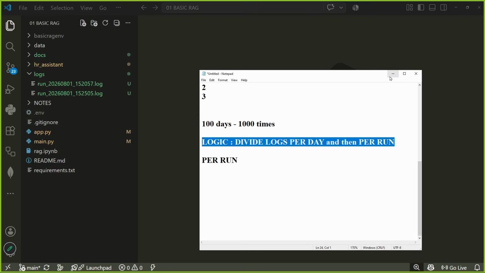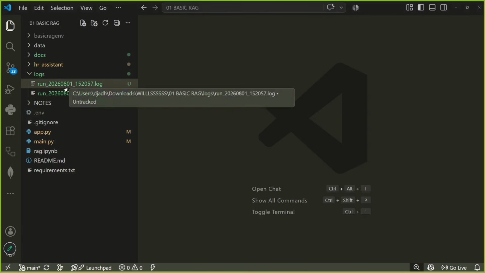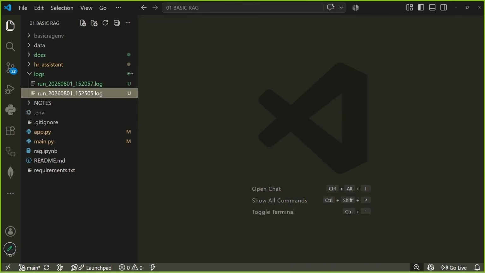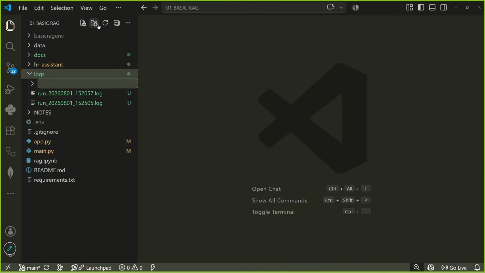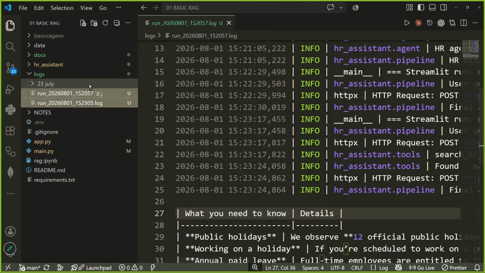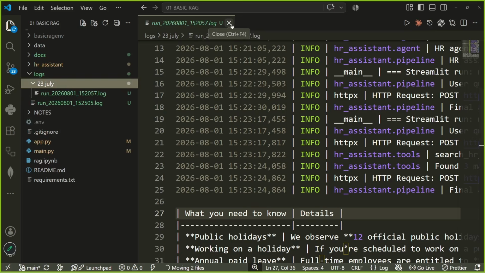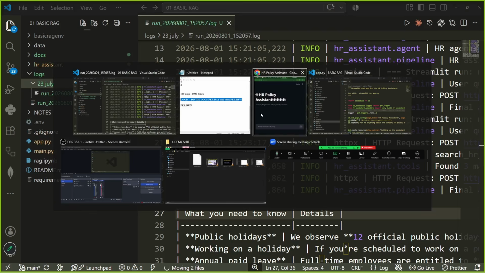Per day and per run, which means once I run it, a new log comes. Second time I run it, a new log comes. I want to see something like this: a new folder. Today is 23 July. In 23 July, I should see both of these logs like this. Then 24 July, then 25 July, and so on. So let me close this particular app from here.